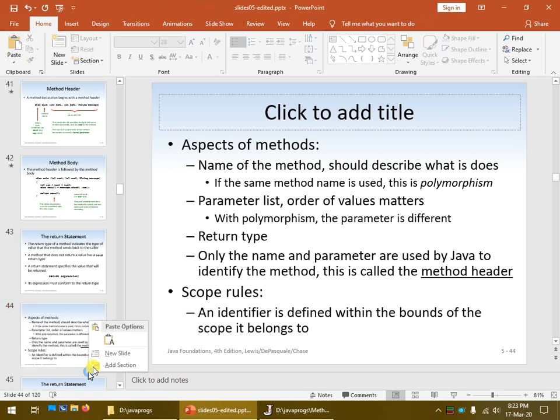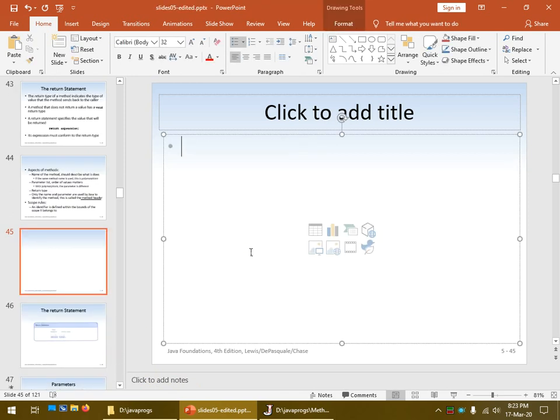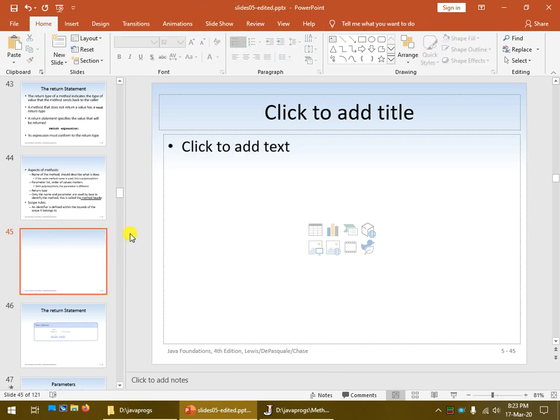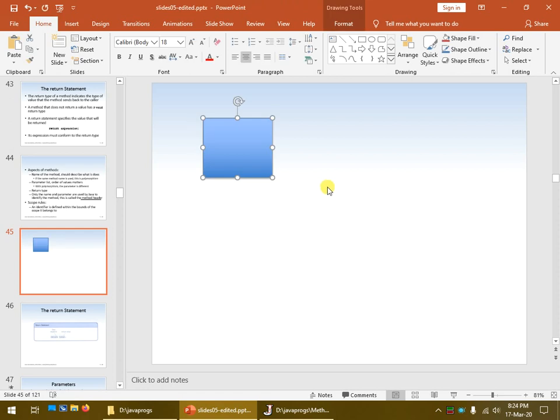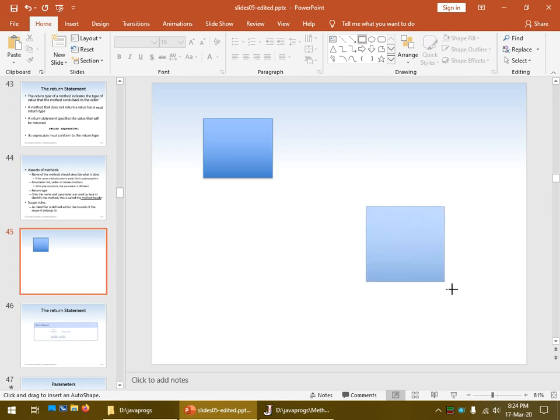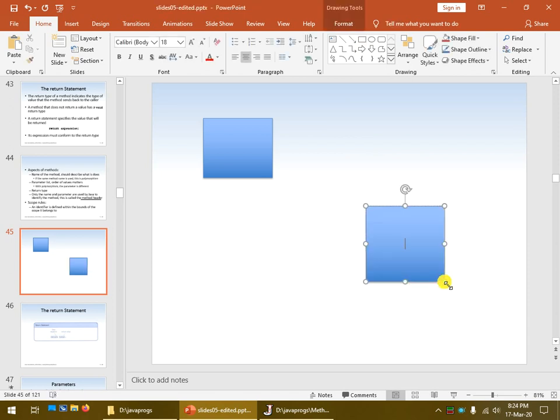So I'm going to introduce another slide here. We'll get rid of everything on this slide, and let me just add in some shapes. So we'll add this one and this one. We'll call this one the average method.